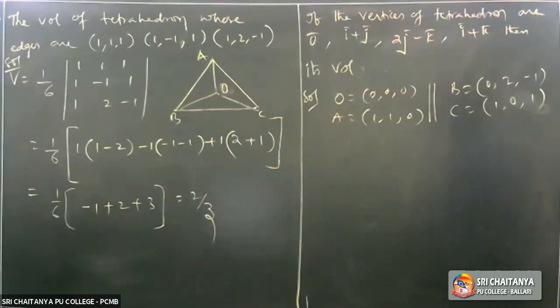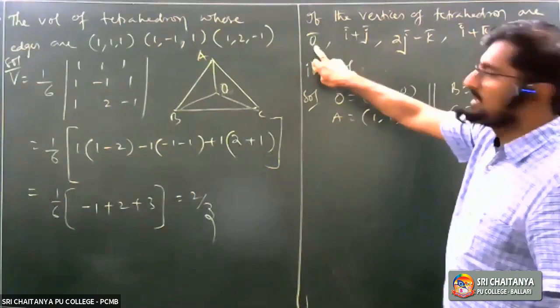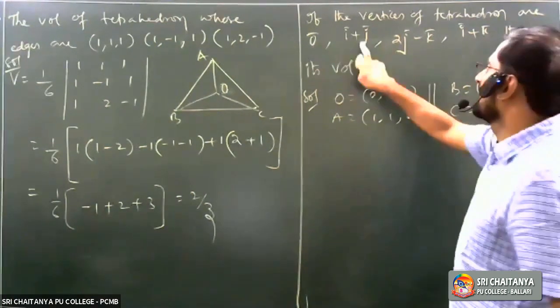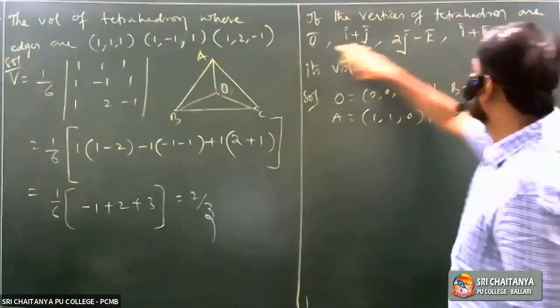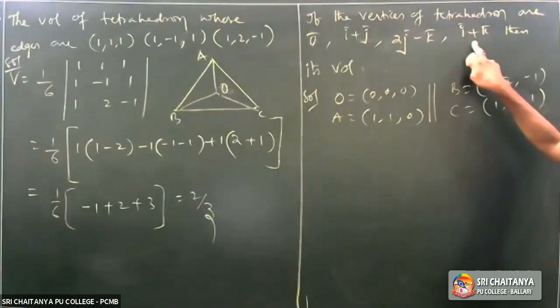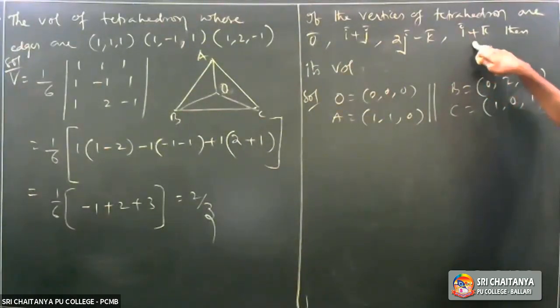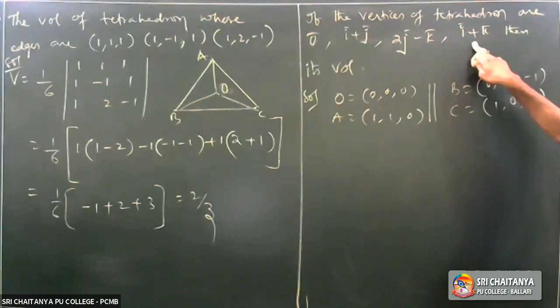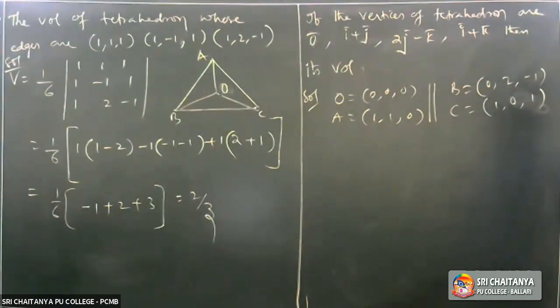Now find out AB bar, AC bar, AD bar. That means OA bar, AB bar, AC bar, AD bar. After that, you are going to get the answer. You consider this one as the initial point, the fixed point. AB, AC, AD. That means OA, OB, OC. You find out OA bar, OB bar, OC bar.